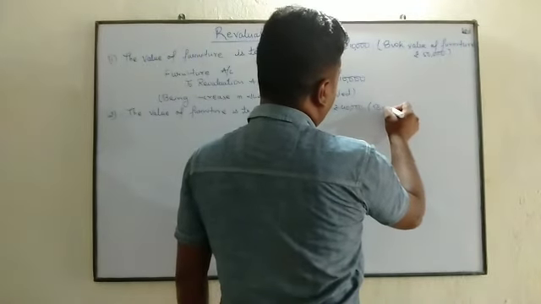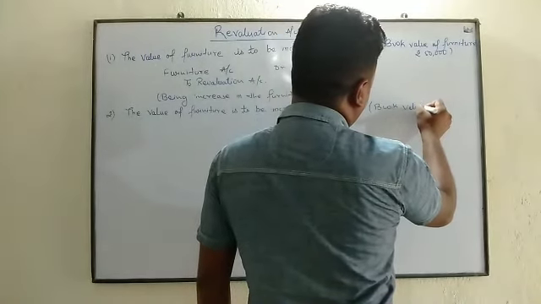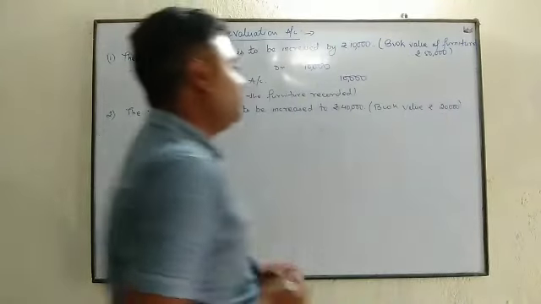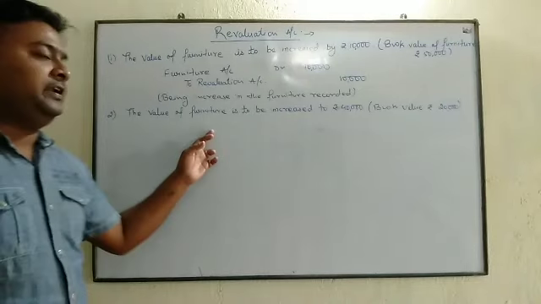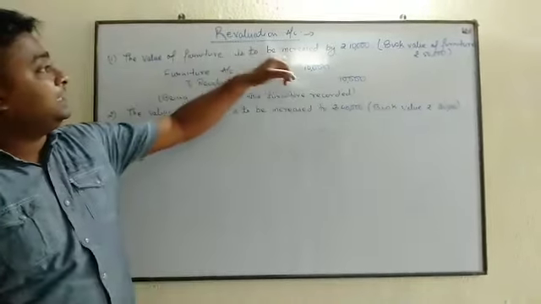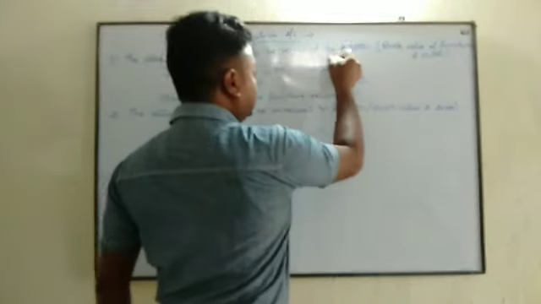Book value is rupees 20,000. Beta, the value of furniture is to be increased to rupees 40,000. Beta, in the first case it was increased by rupees 10,000. This is by and this is to.